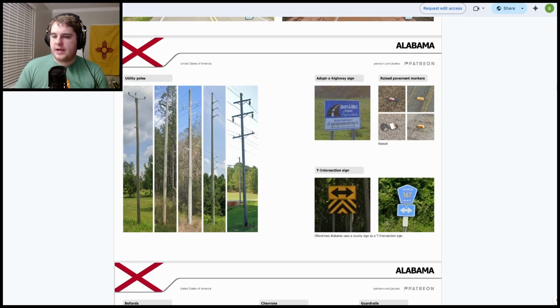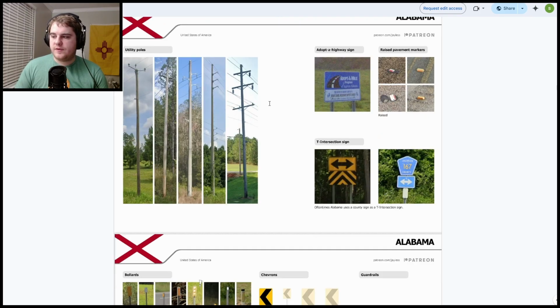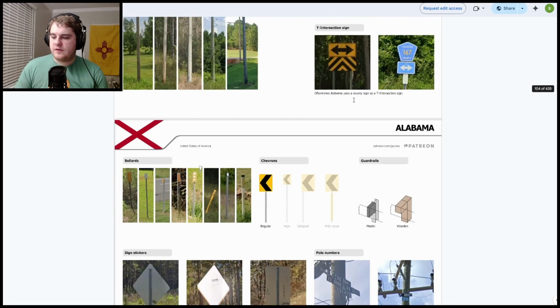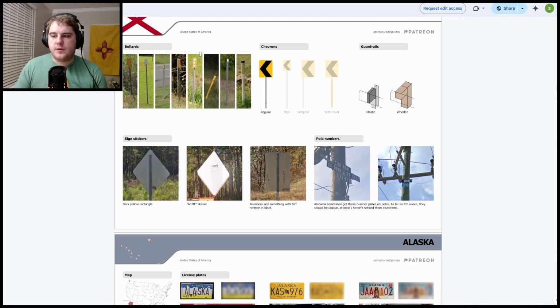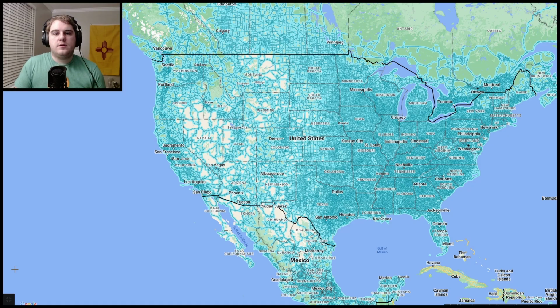So for example, in Alabama, you'll see these utility poles, you'll see these T-intersection signs, these bollards. Bollards are also something that are very difficult to determine in the US just because there are a lot of them, as well as things like sign stickers, the chevron type, and the guardrails that you find in each state. So if you are extremely dedicated in learning the country, this is a fantastic guide for that. So that is it for the United States of America.